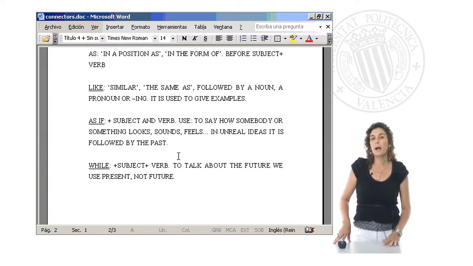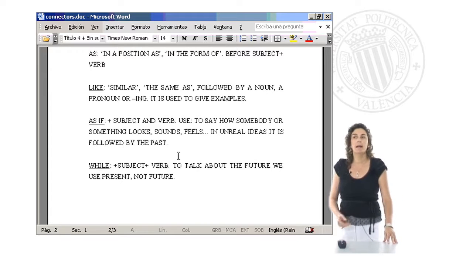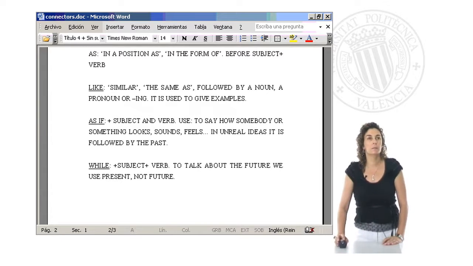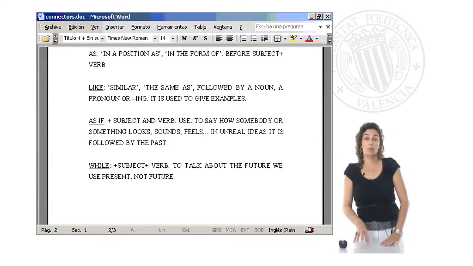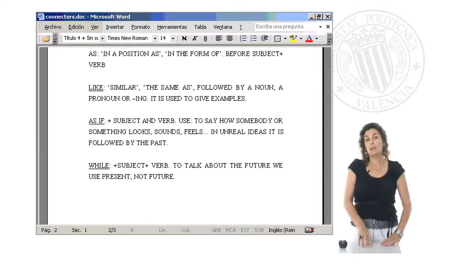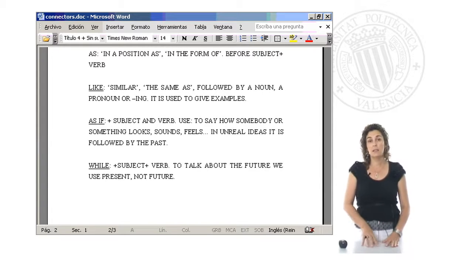For example, while they go to the dentist, we can go shopping. We are talking about the future, but we are expressing that while means that at the same time they are doing this thing, and then we are going to do another thing, right?